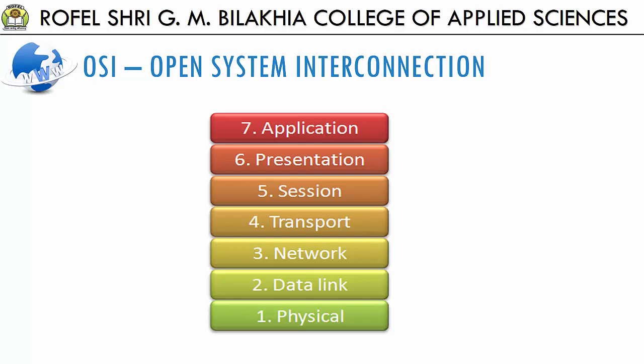Now, as shown in the diagram, the OSI model is composed of 7 ordered layers. In that, the first layer is called the physical layer, that is layer 1. The second layer is called the data link layer. The third layer is called the network layer. The fourth layer is called the transport layer. The fifth layer is called the session layer. The sixth layer is called the presentation layer, and the seventh layer is called the application layer.